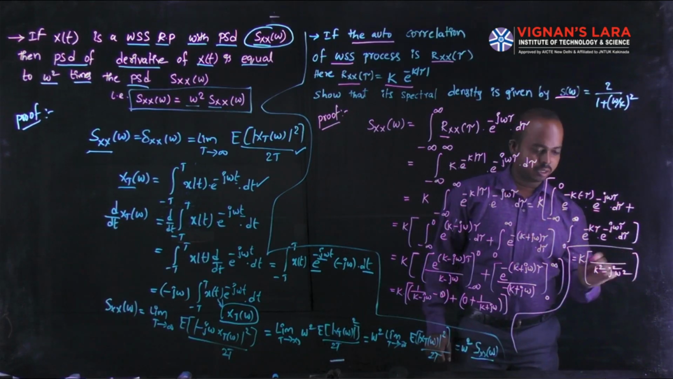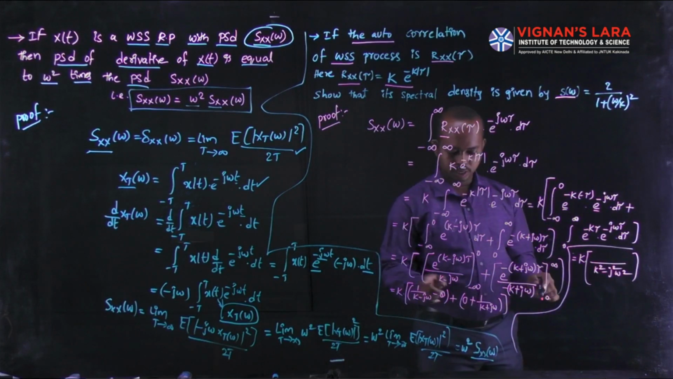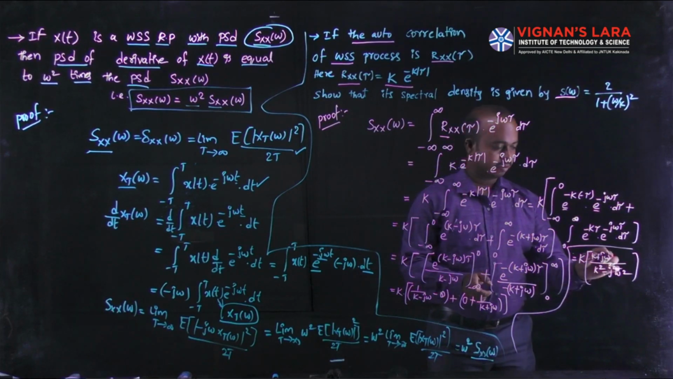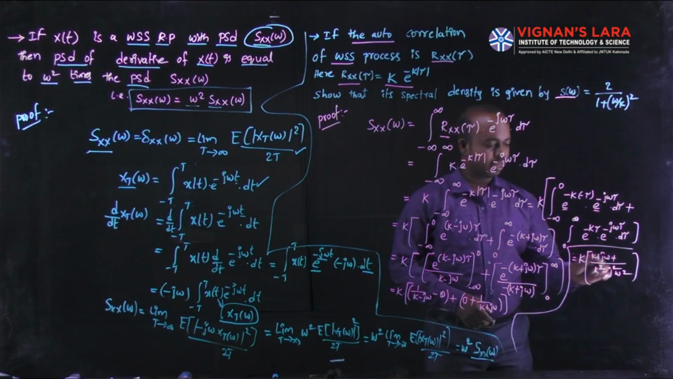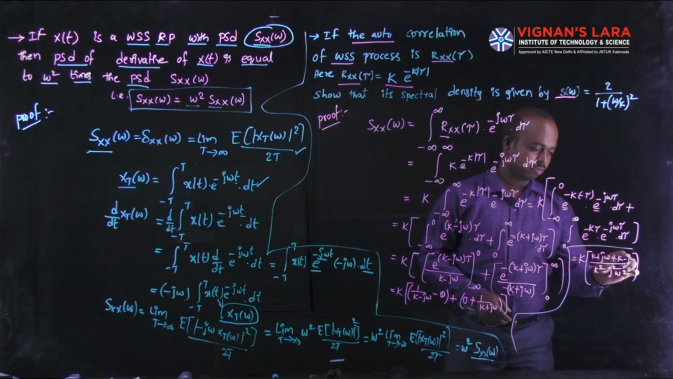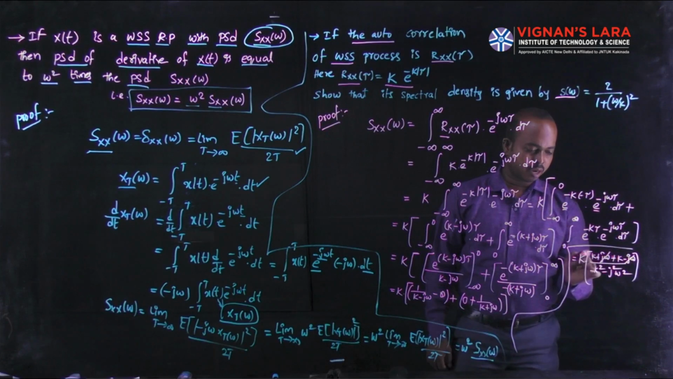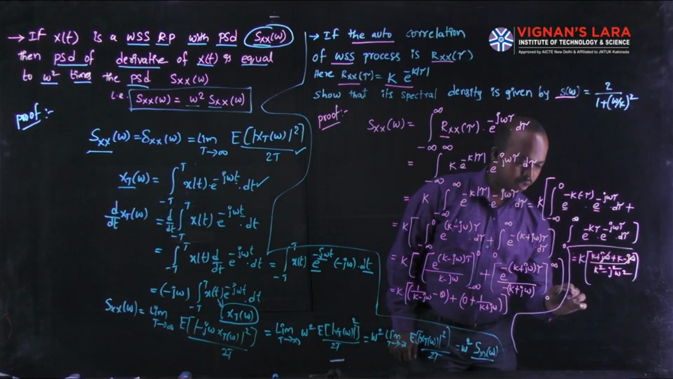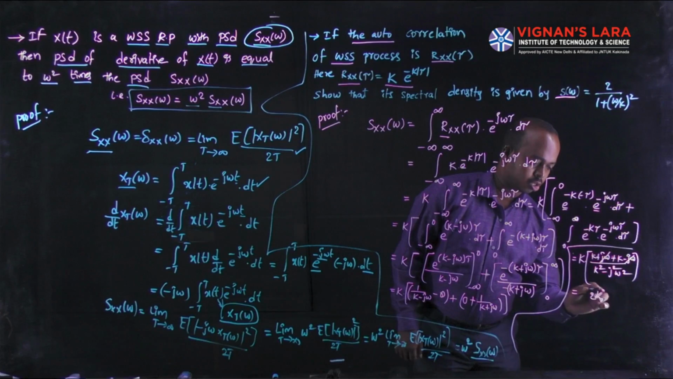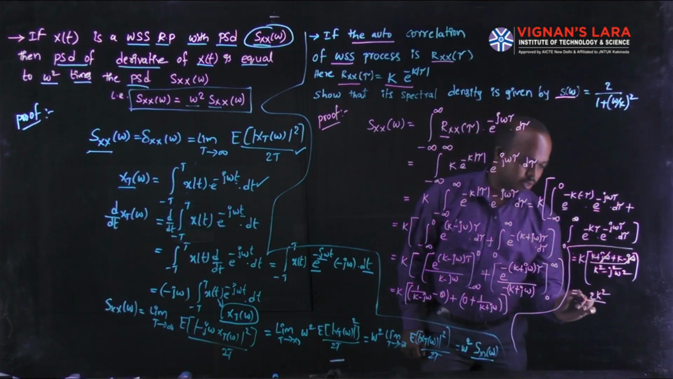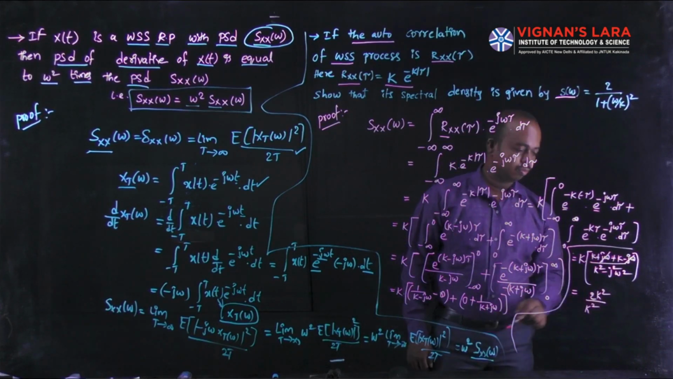In the numerator, the k plus j omega is cancelled with k minus j omega. You can see here the j omega and minus j omega both are cancelled. The remaining is k plus k, which is 2k, and you have to multiply with k. The value is 2k square divided by, in the denominator, the first term is k square and